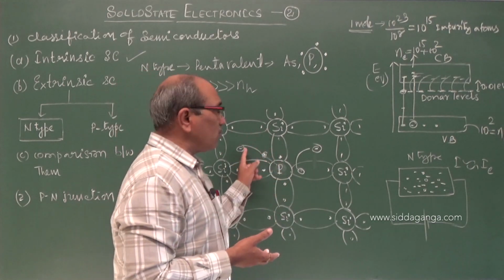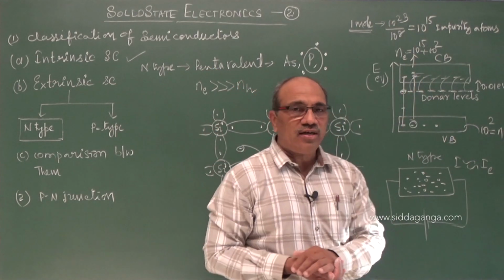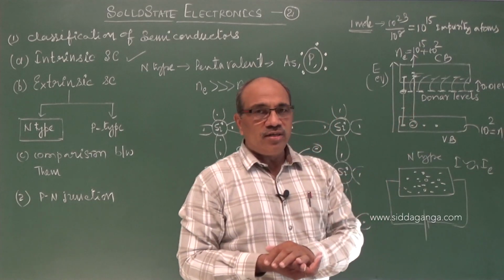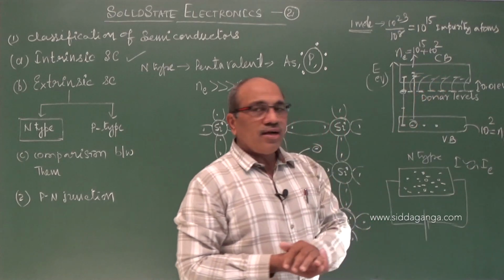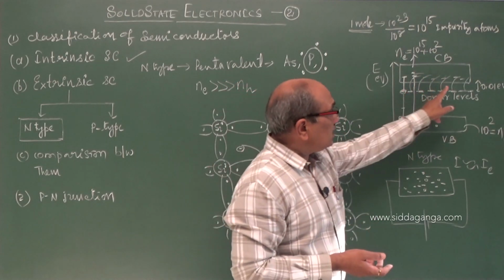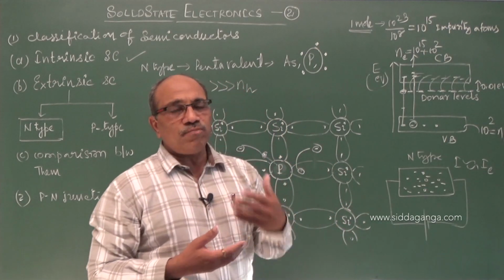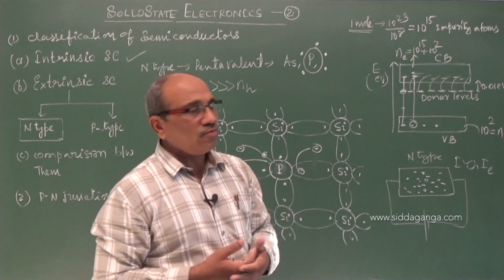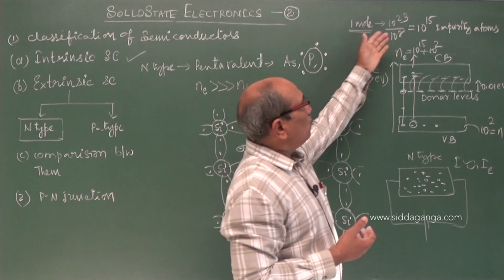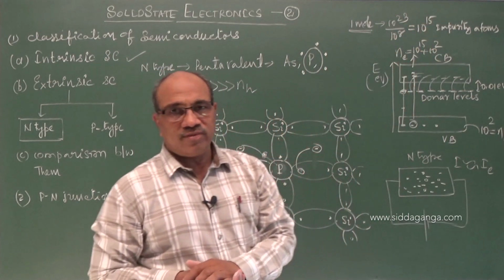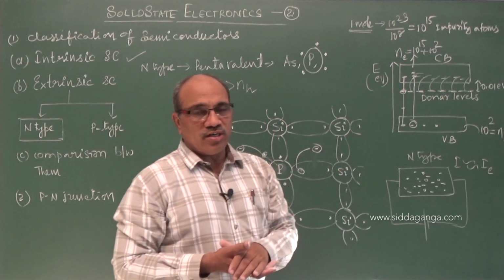This free electron at 0 Kelvin cannot be found in the conduction band, not even in the valence band, it finds a place in between, very near to the conduction band, and we see that the number of these electrons is very large. Even though we introduced the impurities at a very low magnitude, for millions of atoms one impurity atom, even in 1 mole, we get billions of free electrons that easily donate electrons for conduction.